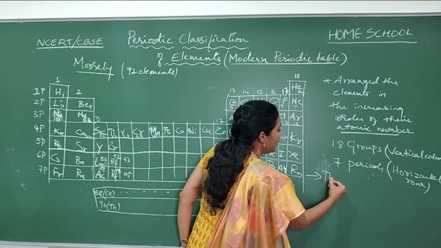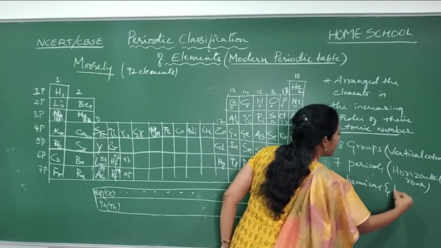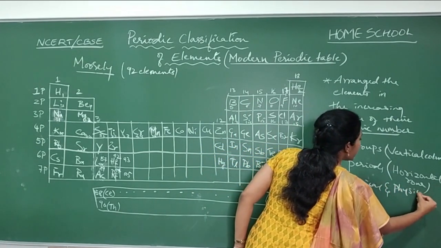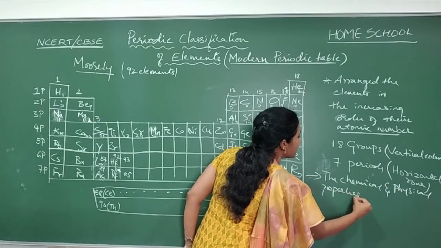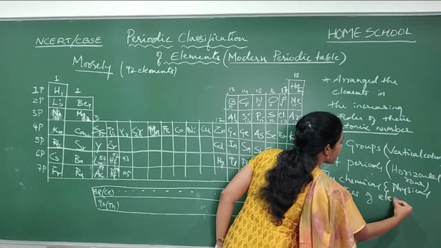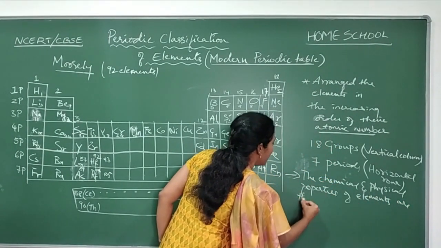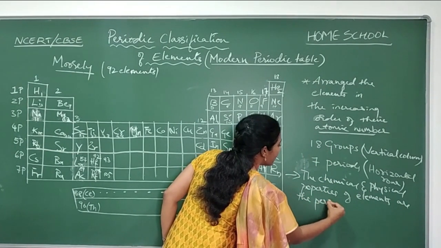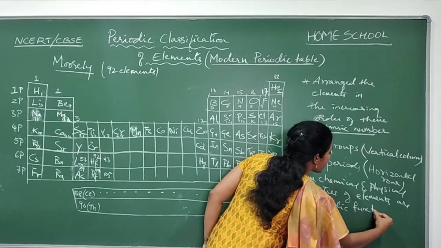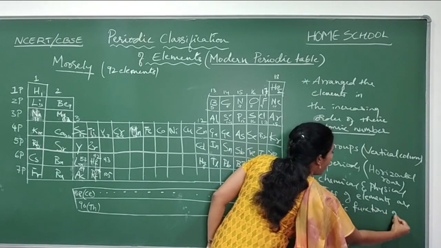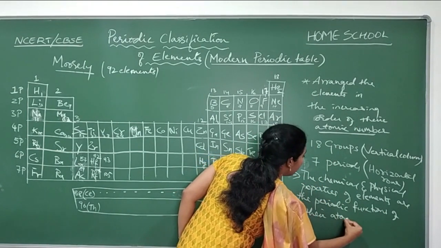The chemical and physical properties of elements are the periodic functions of their atomic number.